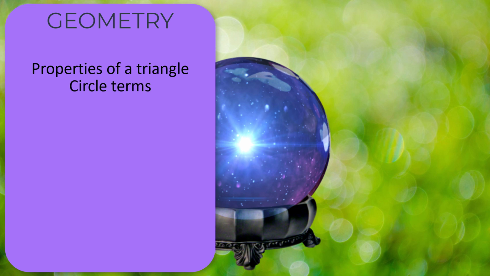Circle terms. So knowing what's a sector, what's a segment, what's a radius, what's a circumference, what's a chord. Be able to label them on a diagram. Angles in polygons. So knowing that the sum of the interior angles of a polygon is equal to n minus 2 times 180, and knowing that the exterior angles always add up to 360, finding particular angles in regular polygons.